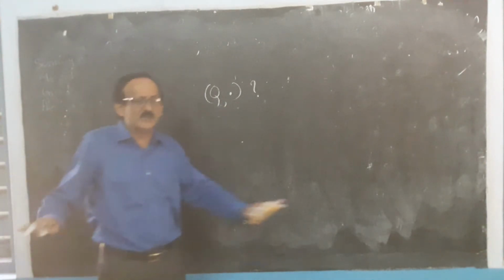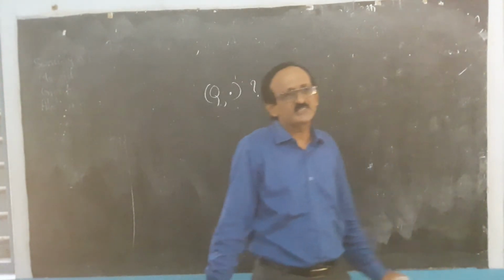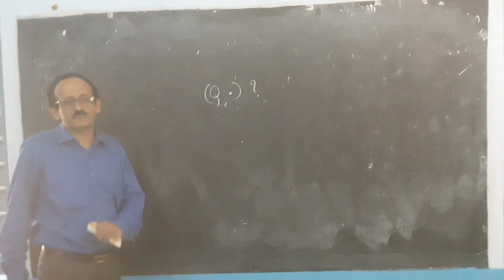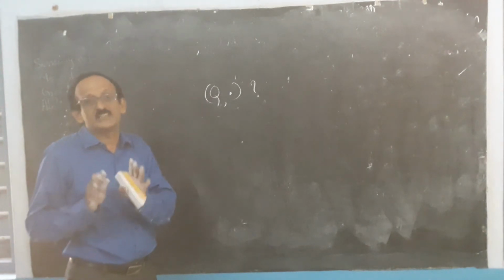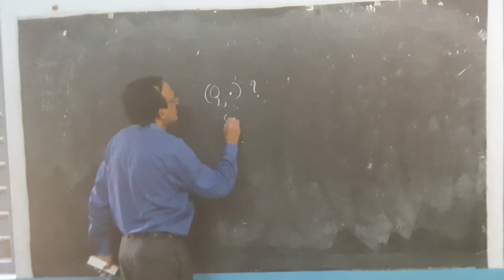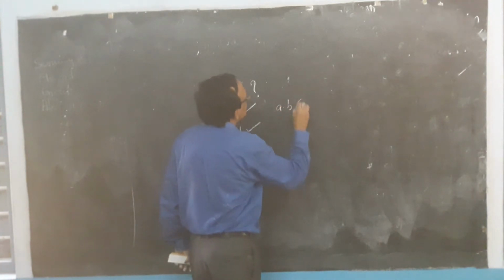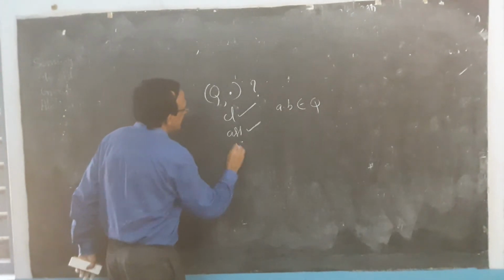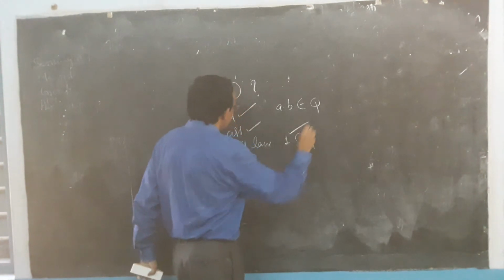So there is a decision making point here. You have to take a decision, yes or no. Decision making is not very easy unless you are very clear in the number system. For the set of fractions under multiplication, closure law holds: a times b belongs to Q. Associative law holds: a times (b times c) equals (a times b) times c. Identity law holds. What is the multiplicative identity? 1 belongs to Q.